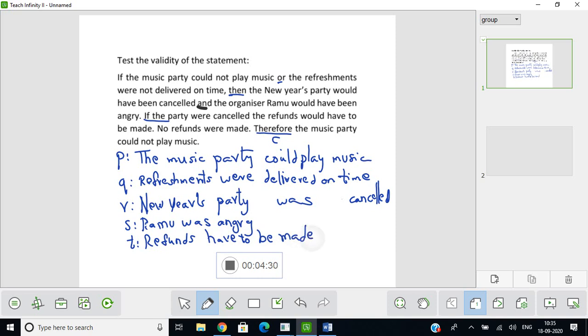Then what else can you do? So now you have got P, Q, R, S and T. Therefore, music party could not play music. So you can use P again. So this much is enough. P, Q, R, S and T. This is all that is required.